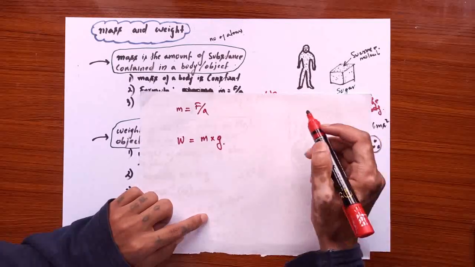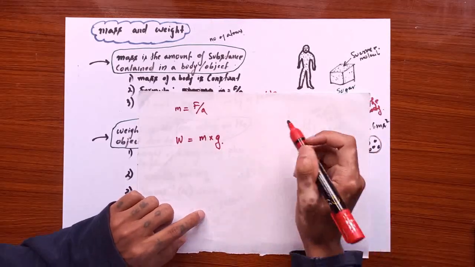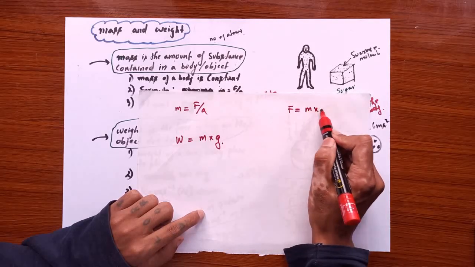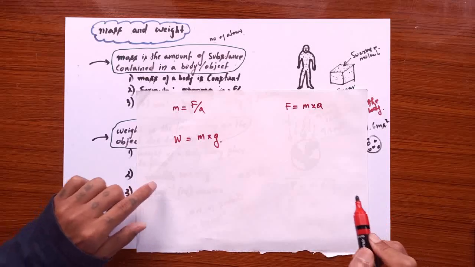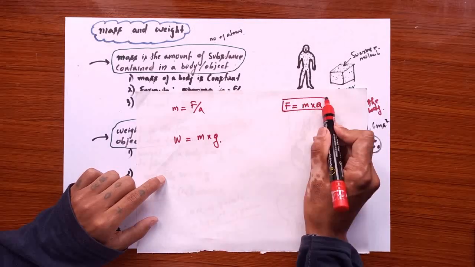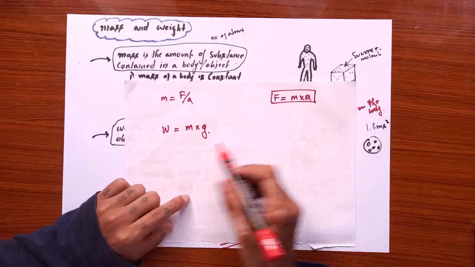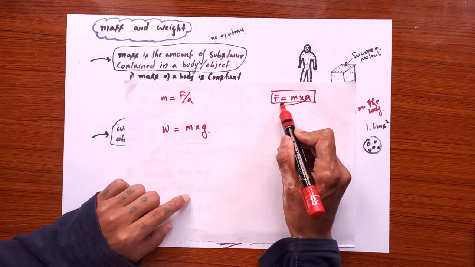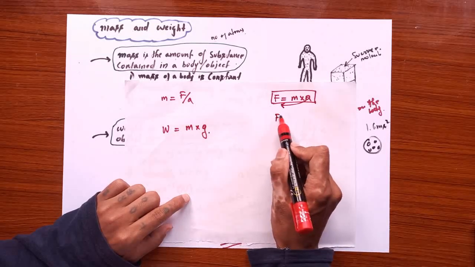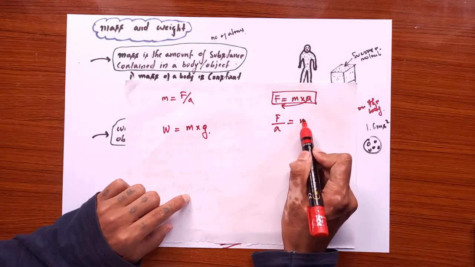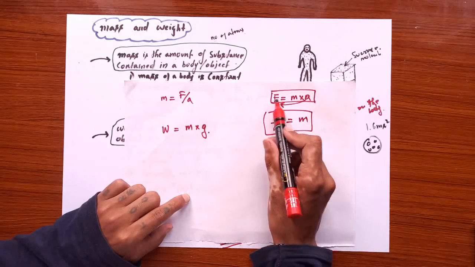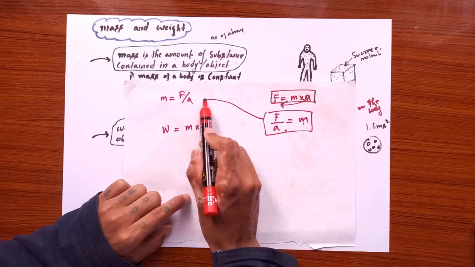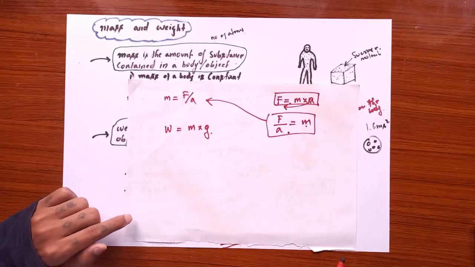Alright, if you remember from your lower classes, you might have studied that force is equal to mass times acceleration, F = ma, right? If you still remember this, it's good. If you don't, just keep on following me. We can put the acceleration down here for mass, and we can rearrange the formula like this. So this is where mass gets its definition from. Alright, so you get the formula of the mass.